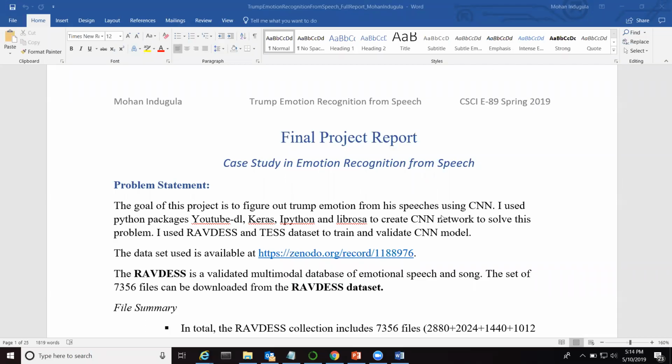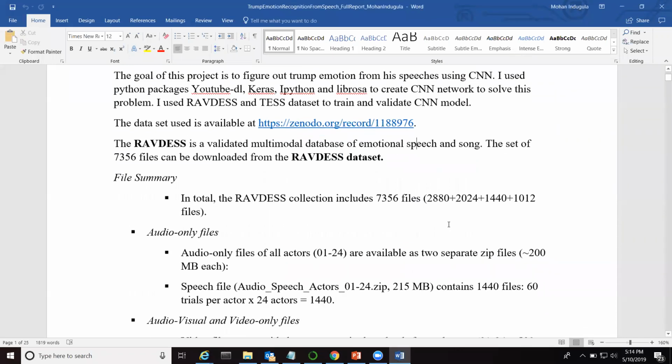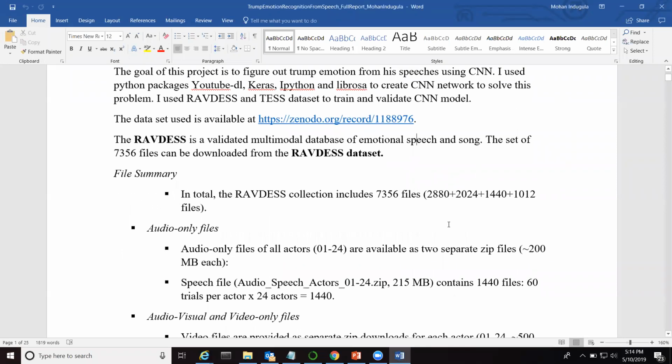As part of the deep learning course, I selected the project on Trump emotion recognition from his speeches. As part of this project, I selected two datasets. One is RAVDESS and the other one is TESS.